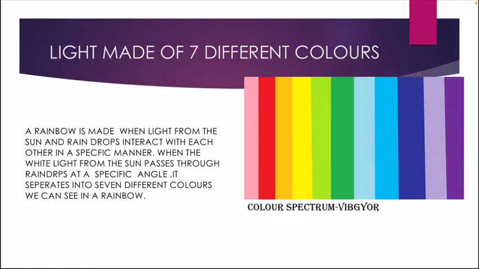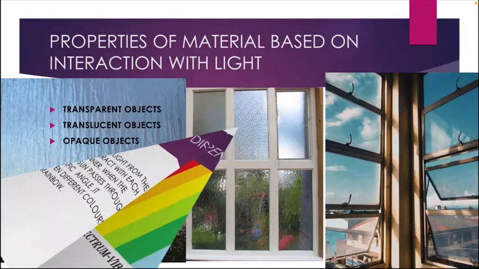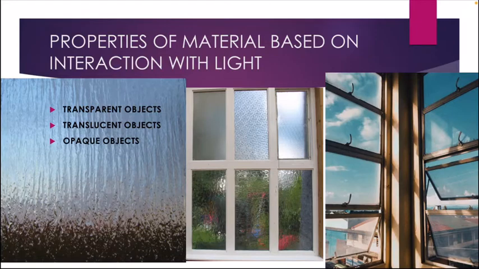Now let us learn the properties of material based on the interaction of light. Students, first we learned the properties of light. Second, we learned about how rainbows are formed. And third, we discussed the color spectrum. And the fourth one, we are going to discuss is the properties of material based on interaction with light.